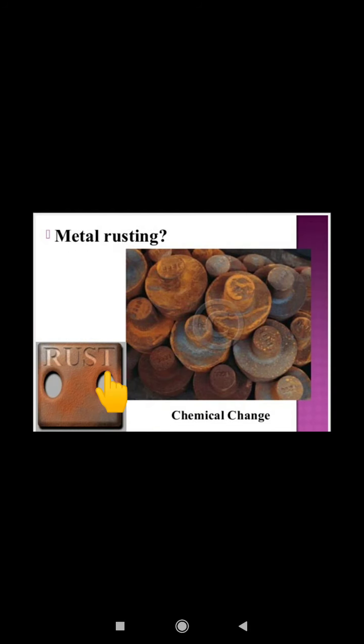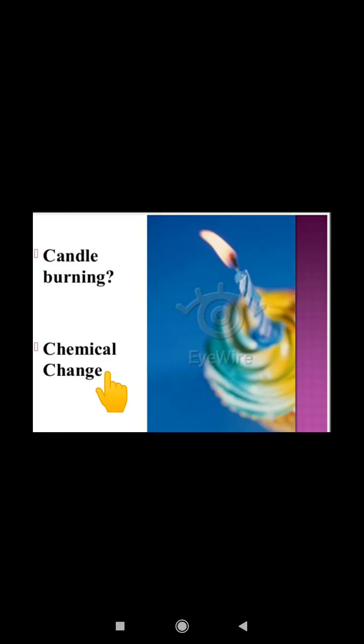Metal rusting: you may have noticed sometimes that iron articles have brown color deposition on them. This is a chemical change. The metal has rusted. We will discuss the rusting of metal later in detail. Candle burning: burning of the candle wick is also an example of a chemical change. So various chemical changes are taking place with the production of gas, formation of odor, formation of precipitation.